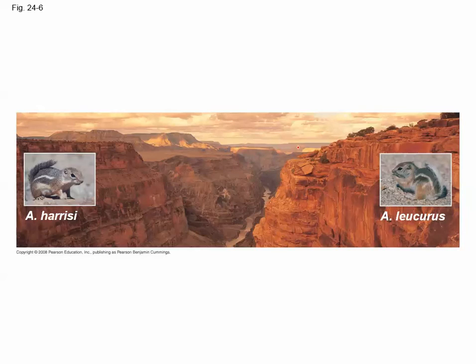Instead of a mountain range, we have this canyon. Two very similar chipmunks, but they have been evolving separately for hundreds of years, and we don't think that they can mate and produce fertile offspring anymore. So it's important to note that the geographical barrier does not cause speciation.